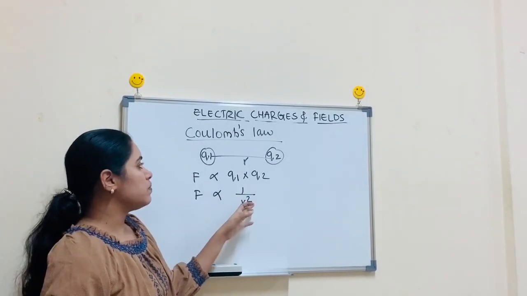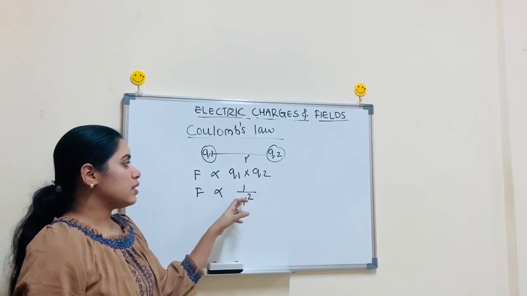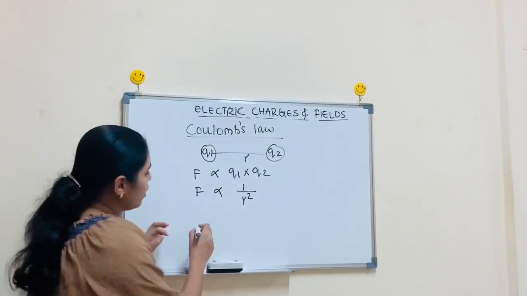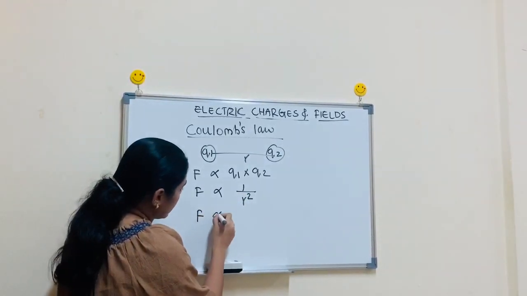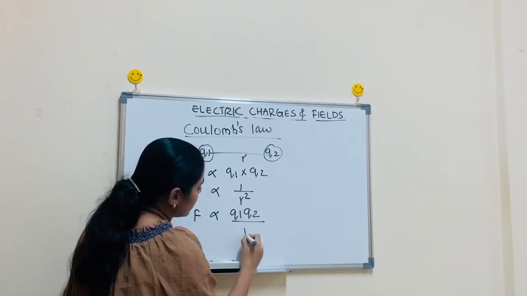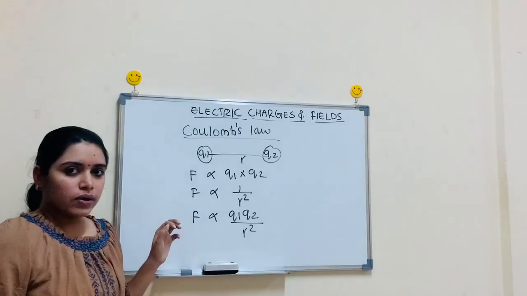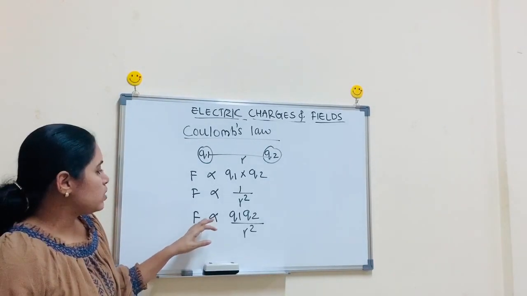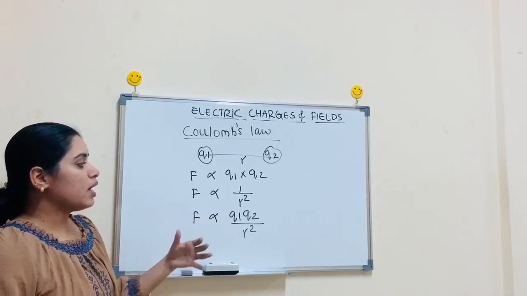The distance is r, so the square of the distance is r square. To show the inverse proportionality, we write it as 1 by r square. Combining these two, F is proportional to Q1 Q2 divided by r square. Clear?